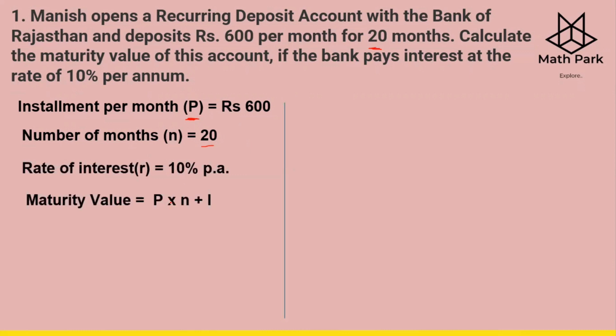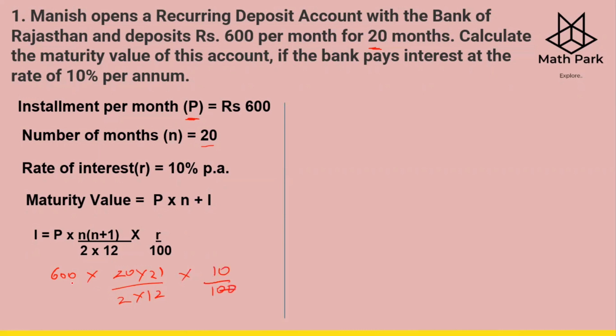Maturity value is N times P, that is, the number of installments multiplied by the installment per month, plus the interest. So here we will first calculate the interest. Interest is P into N, in bracket N plus 1, upon 2 times 12, multiplied by R by 100. Where P is 600, N is 20 and N plus 1 is 21, upon 2 times 12, into R, which is 10 upon 100.